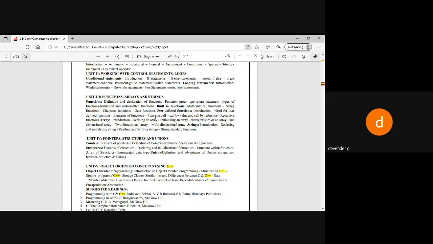And we also have ready-made functions in this string. So we are going to learn the ready-made built-in functions of the string. These are the things we are going to cover in our functions. Any doubt regarding this till now? The introduction of our functions, arrays and strings.